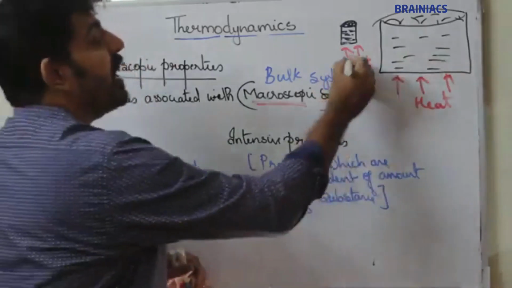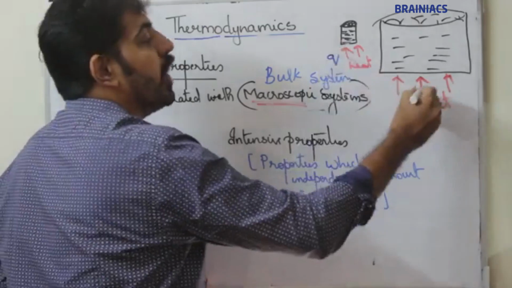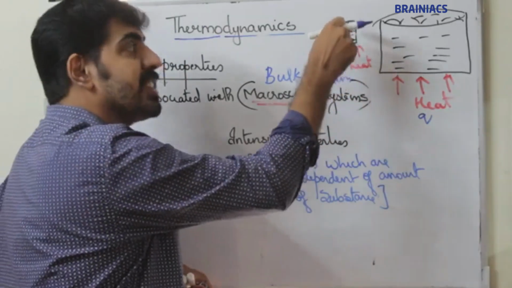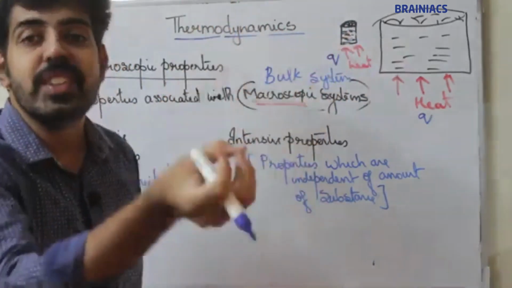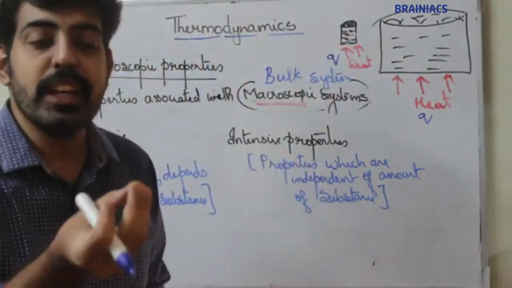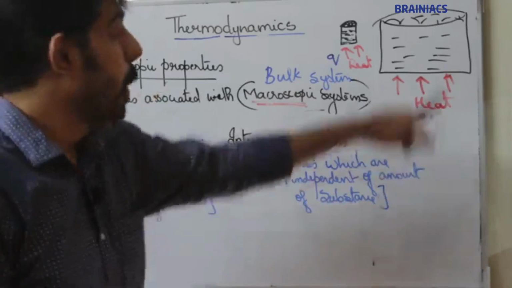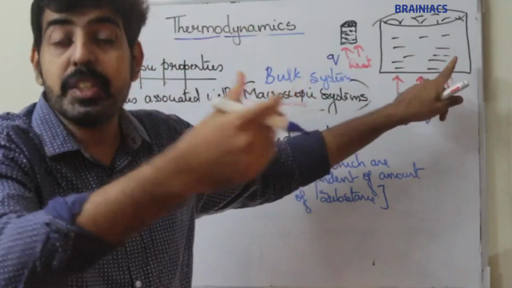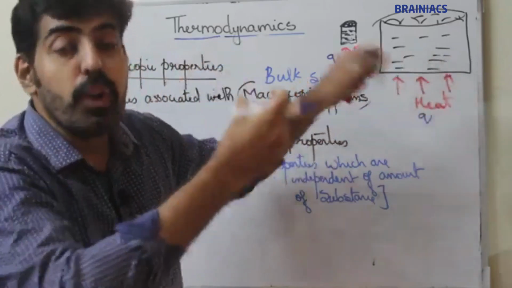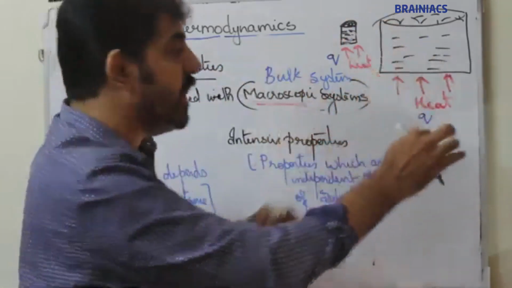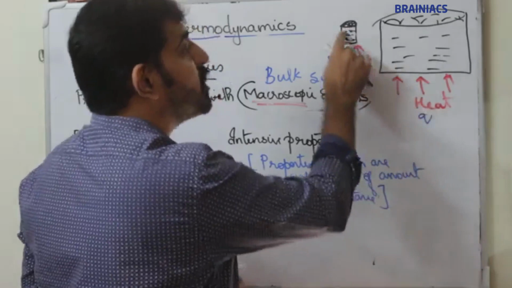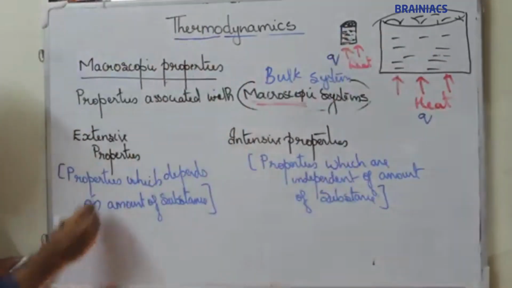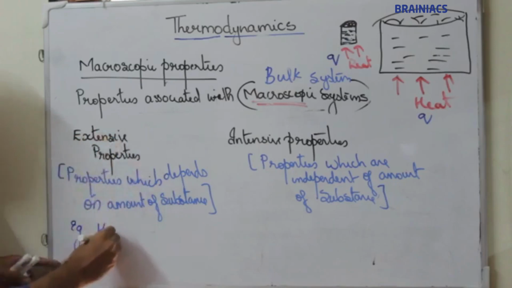So let the heat be Q. Q depends on the amount of substance. Here the amount of substance is less, so the heat energy is less. But here the amount of substance is more, so to boil those water molecules we have to supply more energy. So heat depends on the amount of substance. So heat energy is an example of an extensive property.